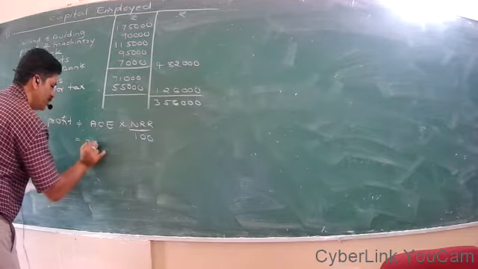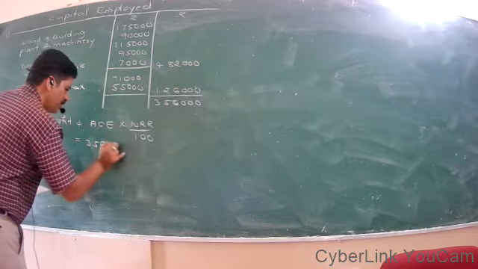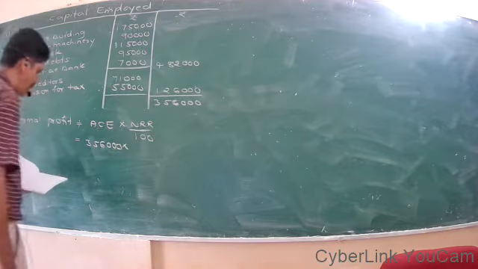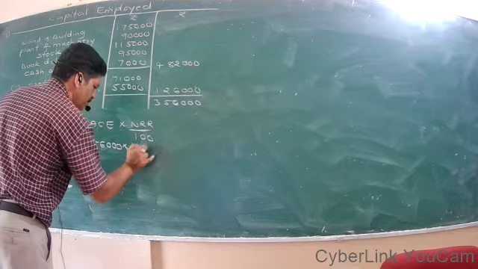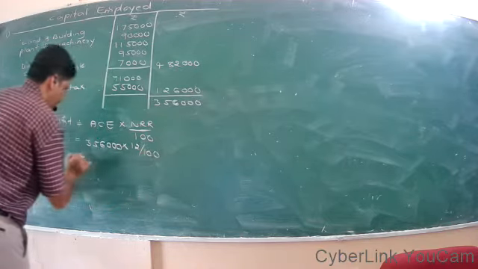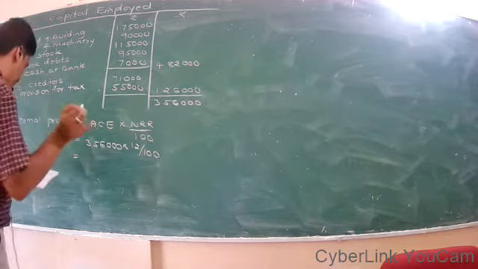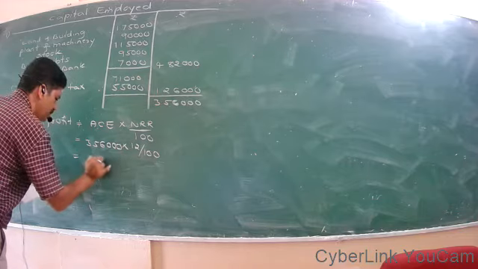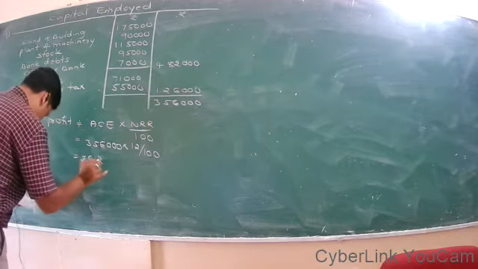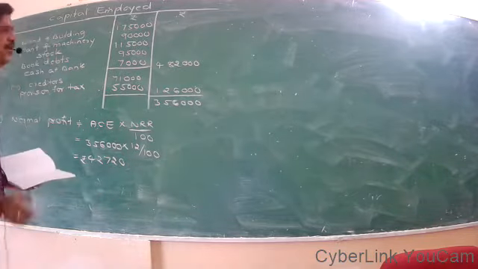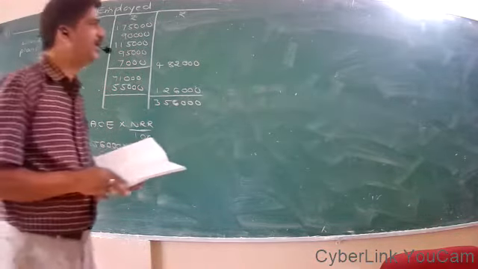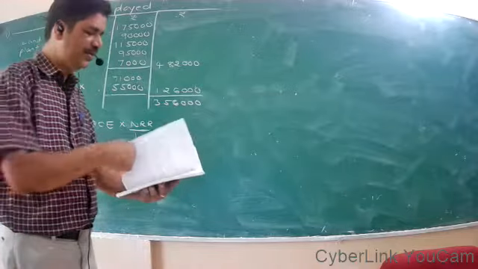So that is rupees 3,56,000 into NRR. Here NRR is 12%. So 42,720 is the normal profit.